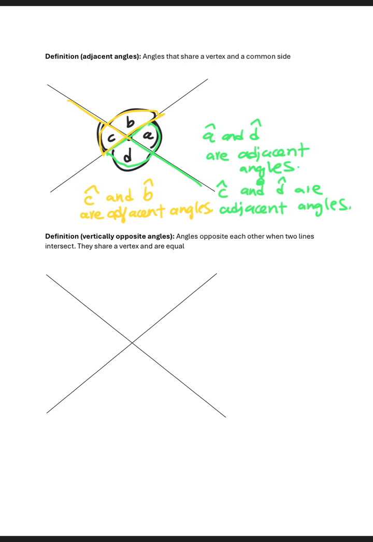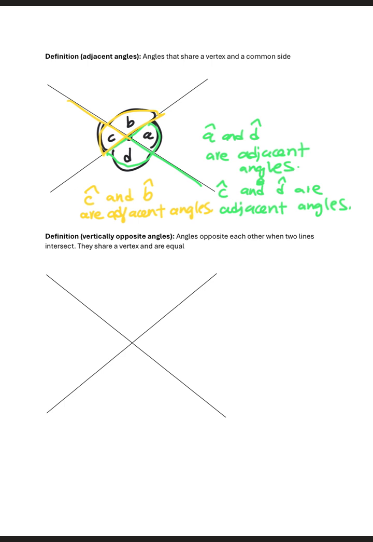And then we have the definition of vertically opposite angles. And it says that angles opposite each other when two lines intersect. They share a vertex and are equal. So the statement that you must remember about vertically opposite angles is that vertically opposite angles are equal. It's very important.